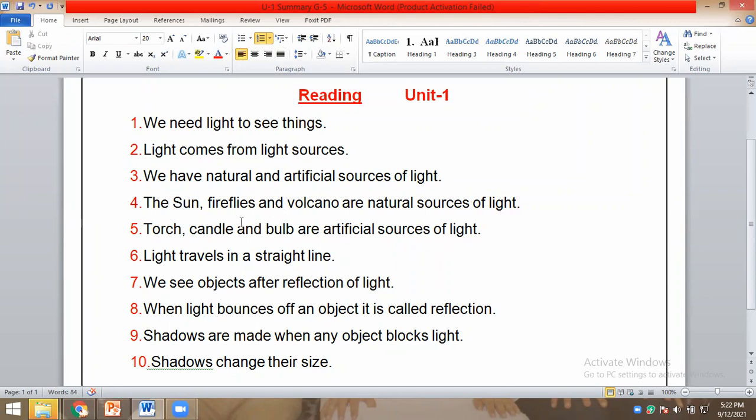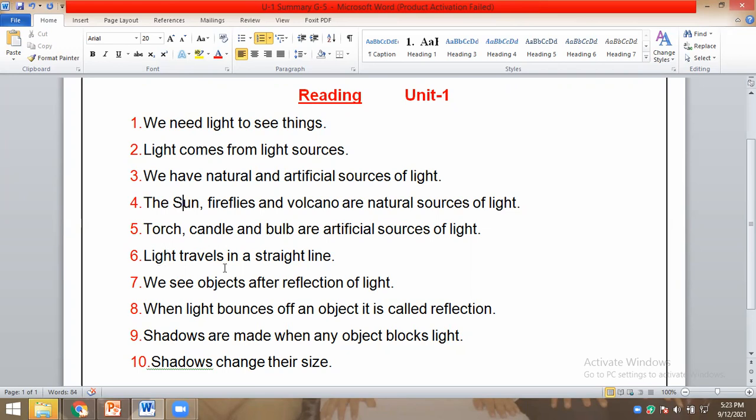The sun, fireflies and volcanoes are natural sources of light. Torch, candle and bulb are artificial sources of light. Moon is not a source of light because it does not give its own light. It just reflects the light like a mirror. Okay, you all read it, but just Umar noted the mistake.